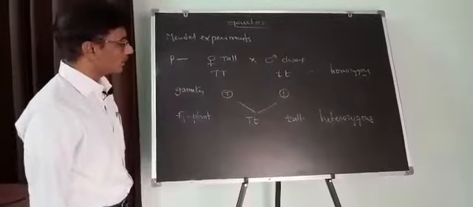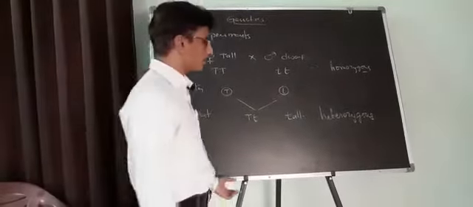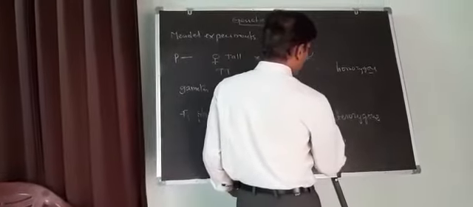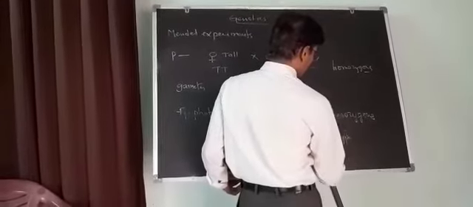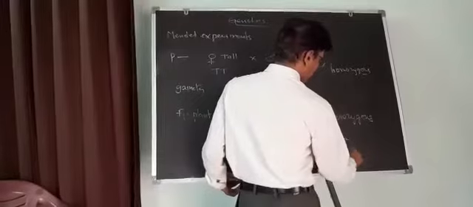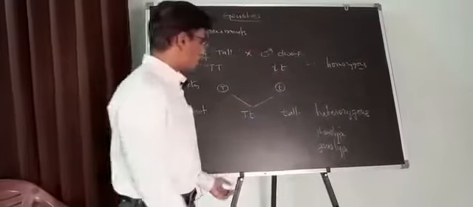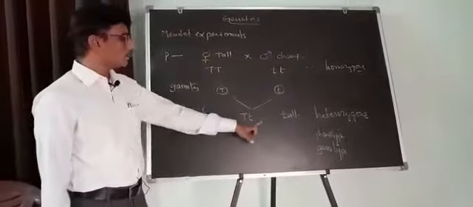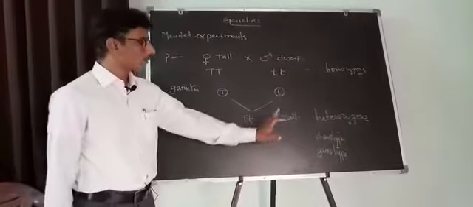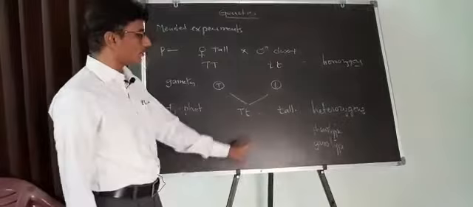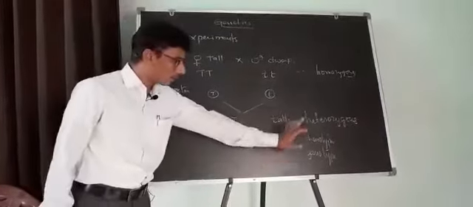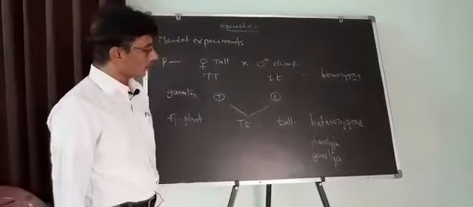Here you need to understand phenotype and genotype. Phenotype means all F1 plants appear tall. The physical appearance of an organism is called the phenotype.